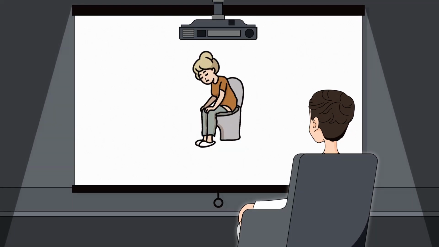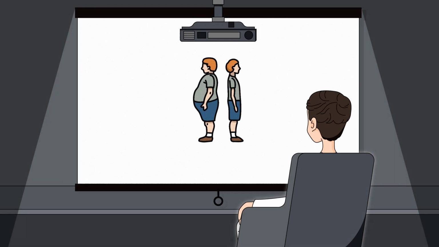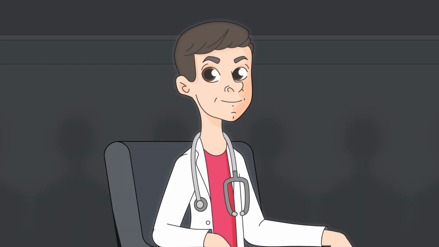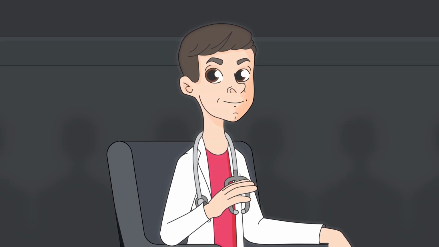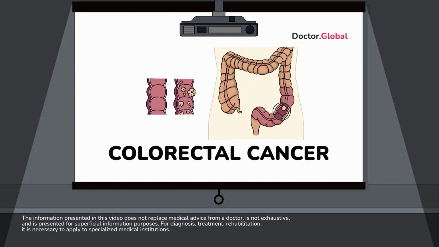Change in bowel habits, frequent abdominal or pelvic pain, weight loss without known reason, blood in stool. Did you know these are symptoms of colorectal cancer? My name is Doctor.Global. Let's discuss this disease in more detail. What is colorectal cancer?